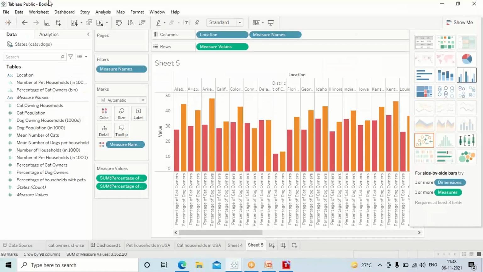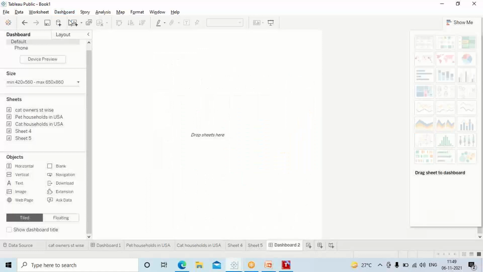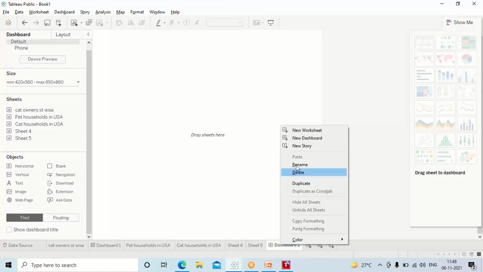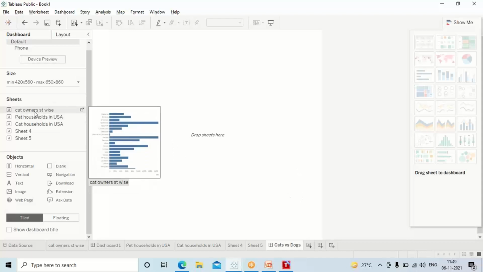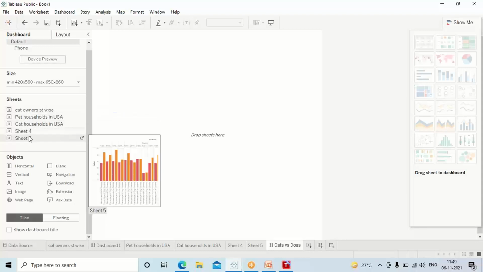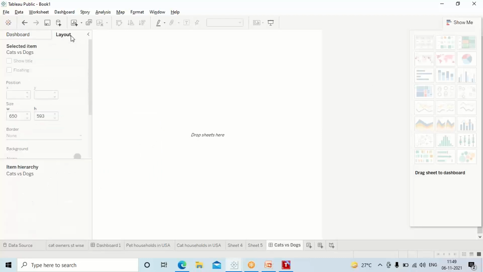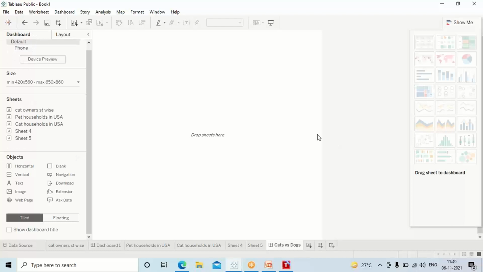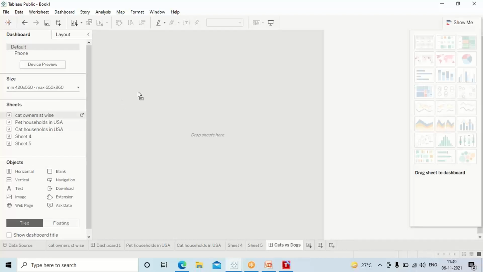I go to Dashboard, New Dashboard. Rename your dashboard the way I have done it, probably cats versus dogs. Now what will I do? The sheets that you have created are displayed here, guys. Do you see this? All the sheets. So now I will have a dashboard, and let's assume this one. I'll just drag and drop it here.